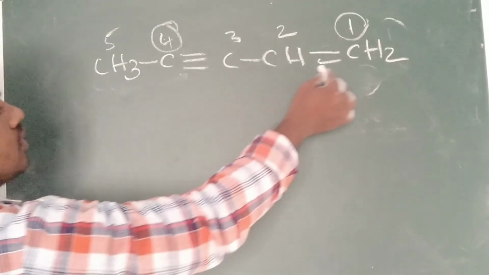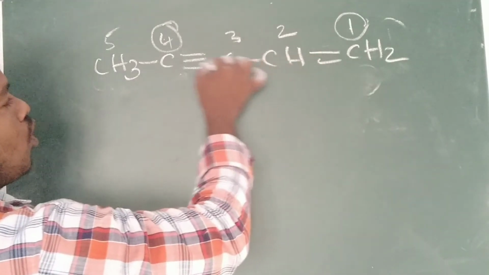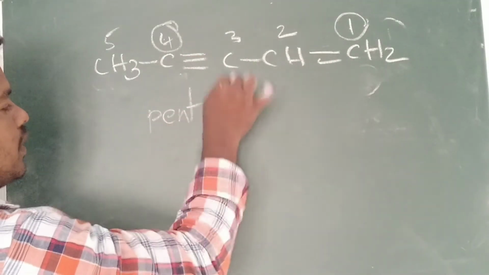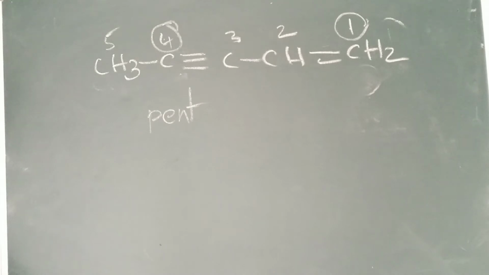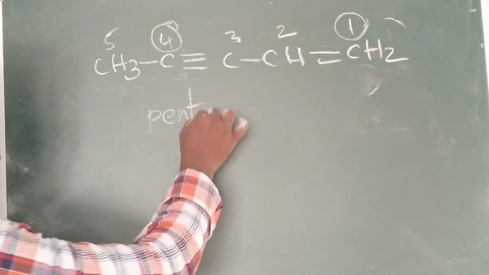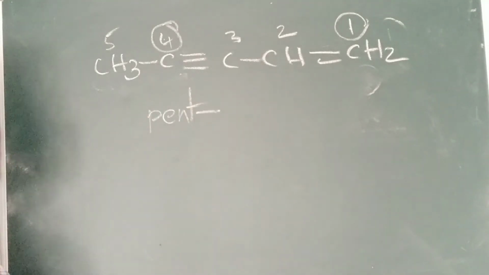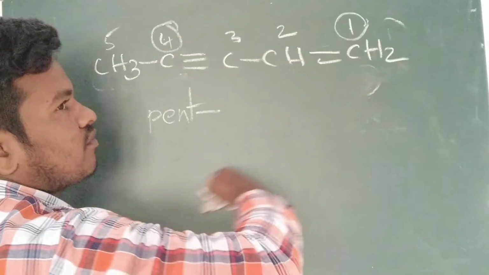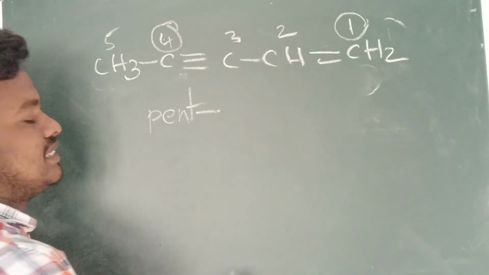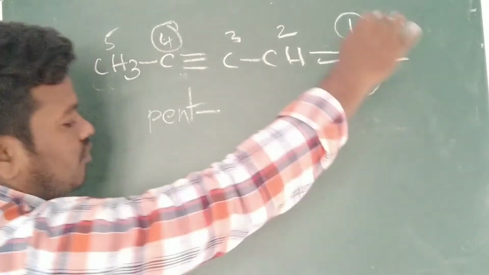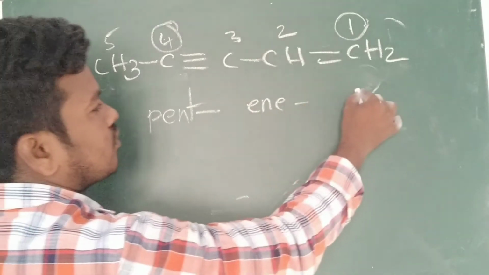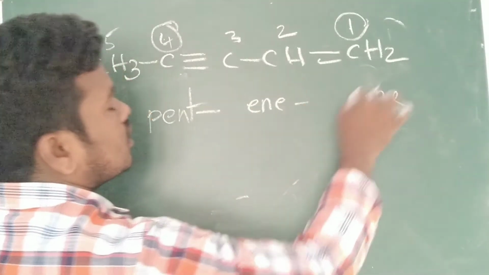So what is the root word? Meth, eth, prop, but, pent. So pent is there, we cannot repeat it, as we just discussed. So here ene will come first, a double bond or triple bond will come. While writing the IUPAC nomenclature, E will come first in alphabetical order. So ene we have to write, yne we have to write.